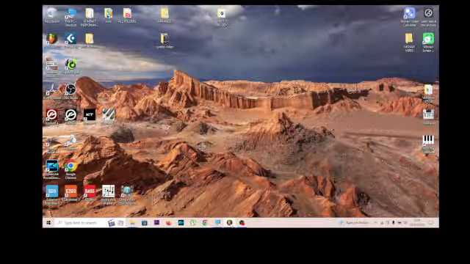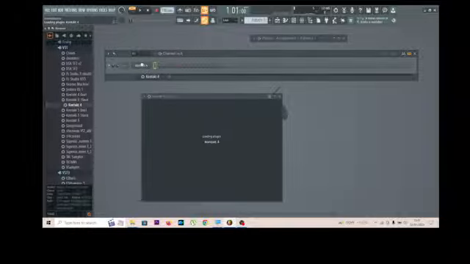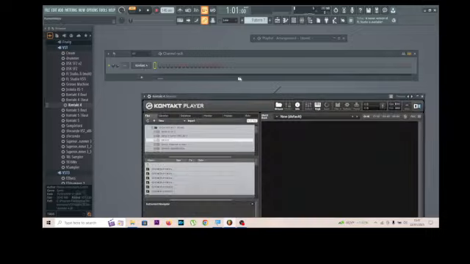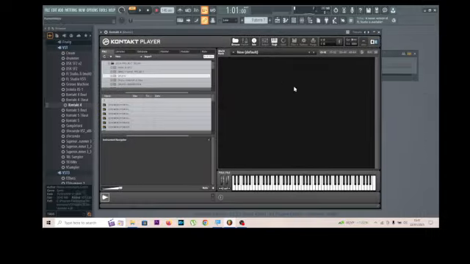Right, let's make the test on the sound. We open FL Studio. First one, I have Kontakt 4. Kontakt 4 is a very old player, and I want to check whether it works or not, because I expect that if it works on Kontakt 4, it usually needs to work on every next player like Kontakt 5, Kontakt 6, Kontakt 7 and more.